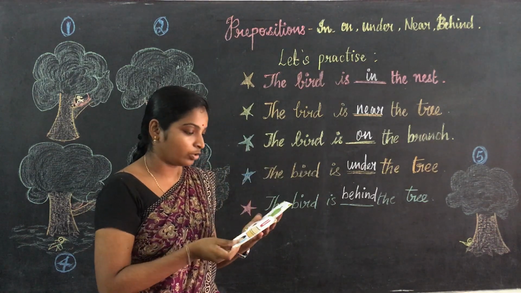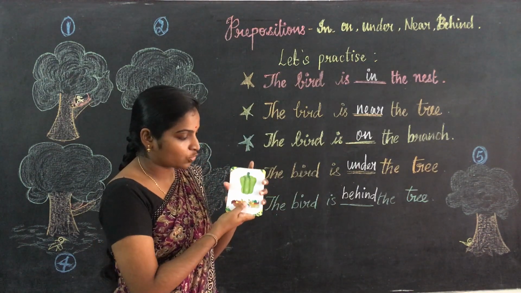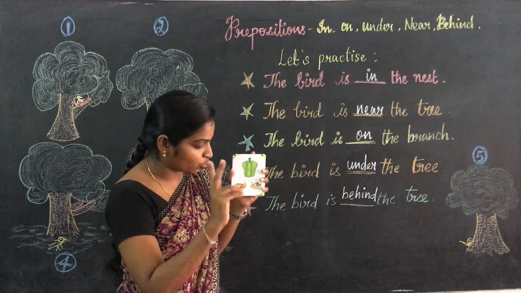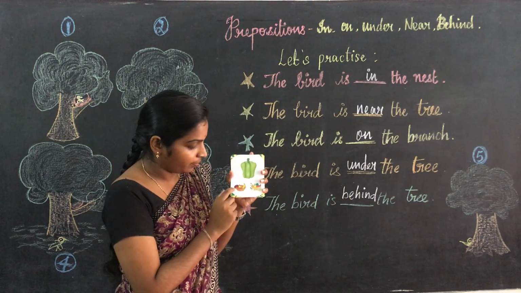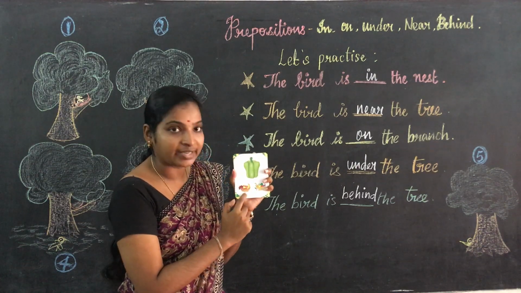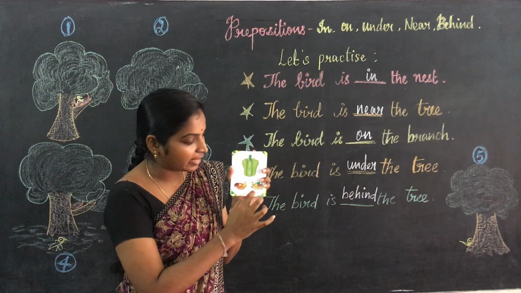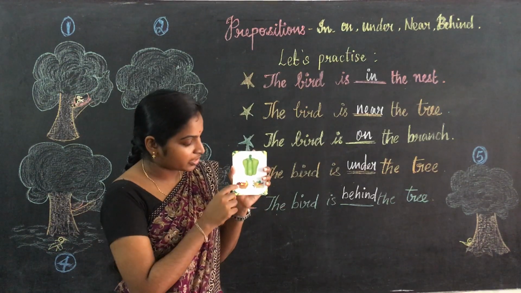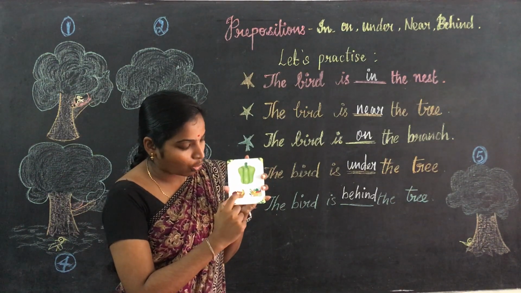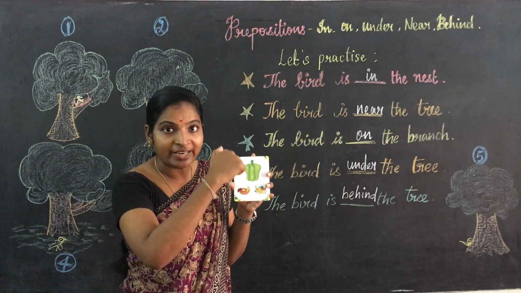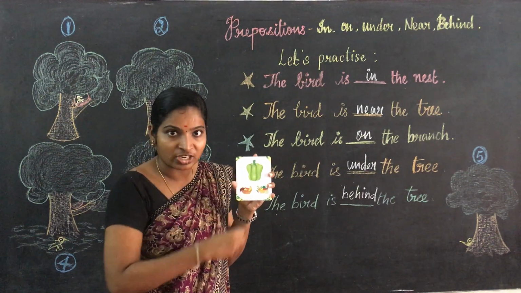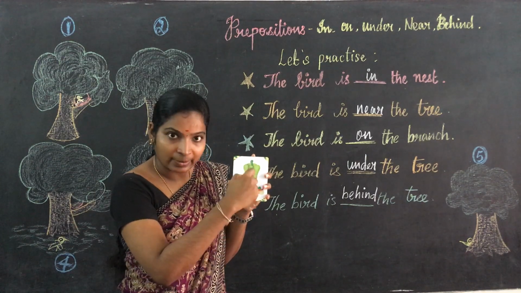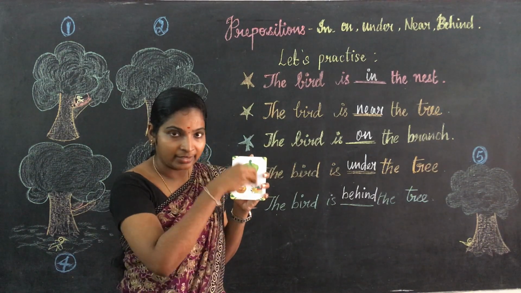Okay, are you clear? And you just see the next one. Here this is the capsicum and here is two baskets over here. You just see the first basket is filled with fruits and second basket is filled with what? Vegetables. Okay, you just see the fruits are in, I mean inside the basket. உள்ளதான வச்சிருக்காங்க fruits எல்லாம். இங்க பாருங்க vegetables are inside the basket. Okay, that is in the basket.